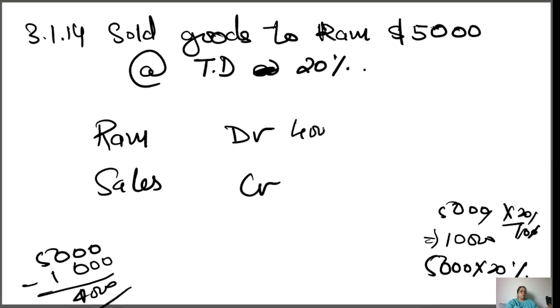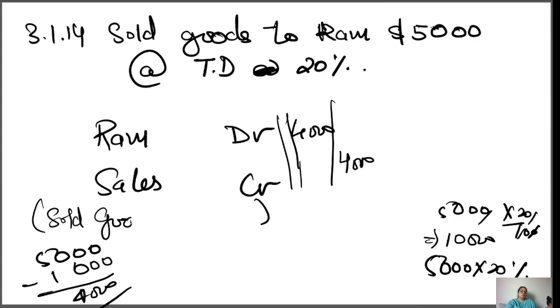So you need to record 4,000. The narration for this is sold goods at the rate trade discount 20%.